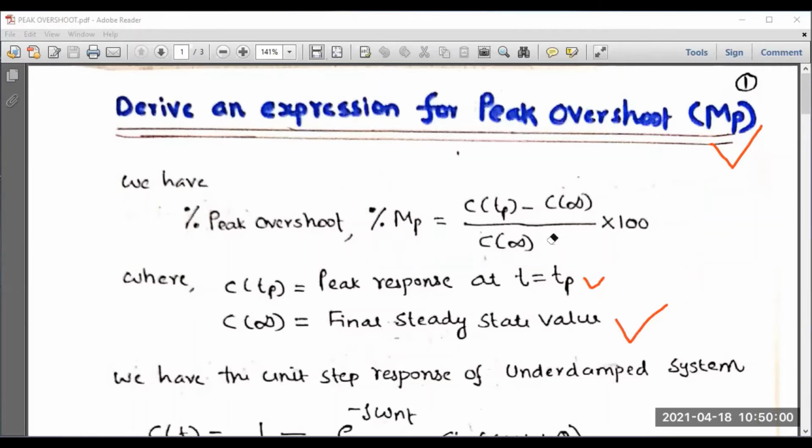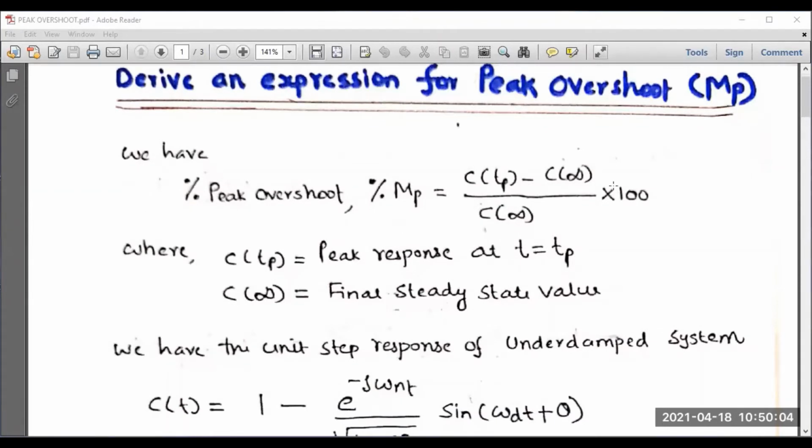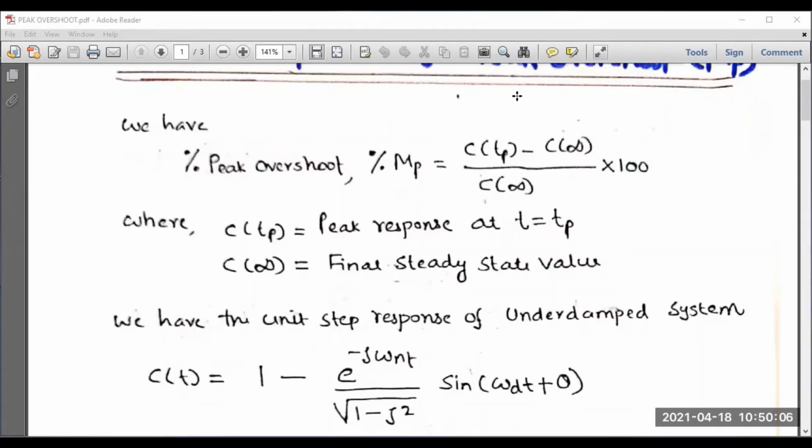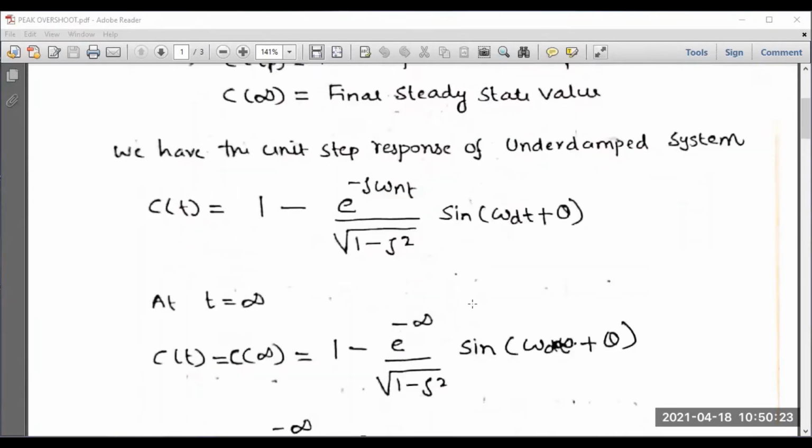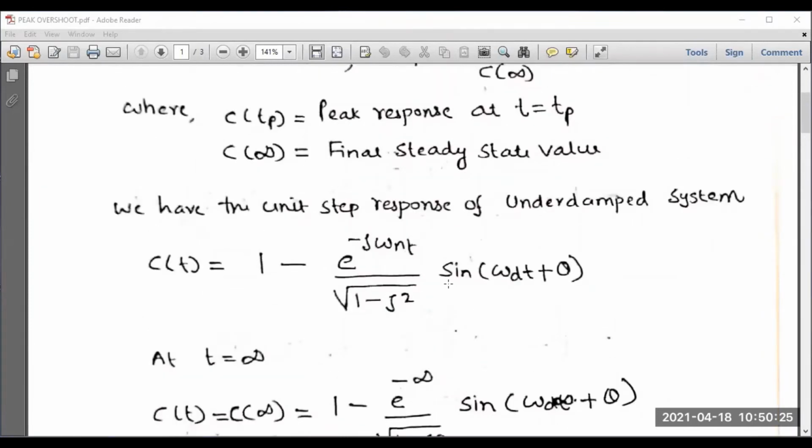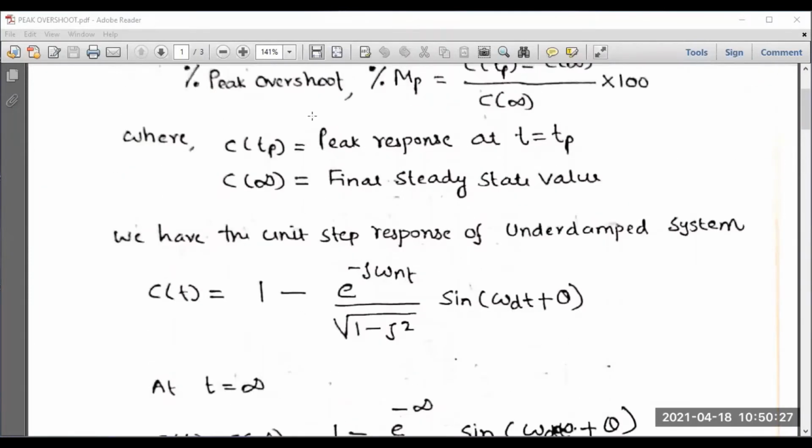And also you know the general expression for the unit step response of a second order underdamped system, that is given by C of t equals 1 minus e to the power minus zeta omega n t divided by square root of 1 minus zeta square into sine of omega d t plus theta. You are already familiar with this expression from the previous sessions. First of all, I need to compute the value of C of infinity.